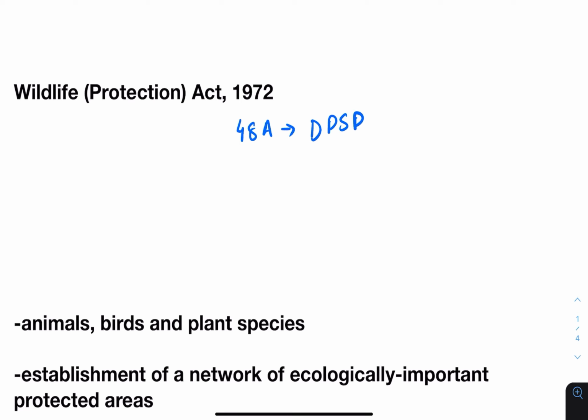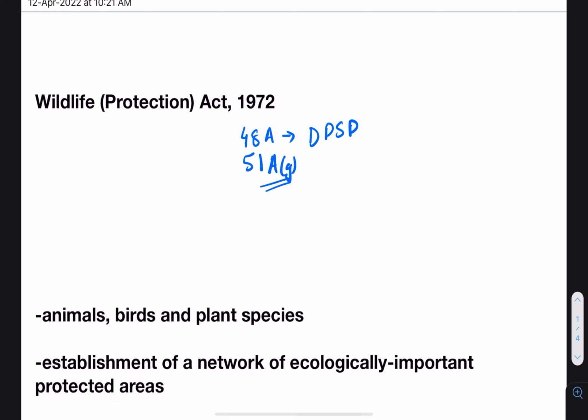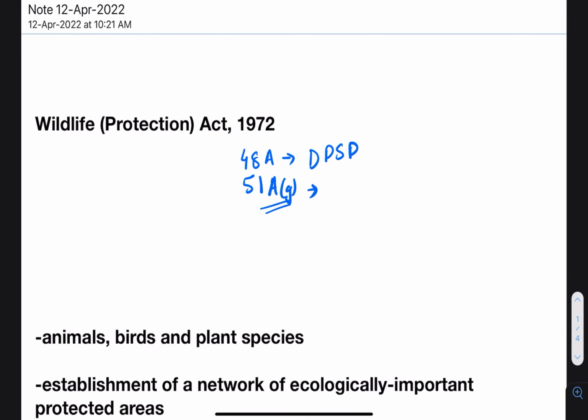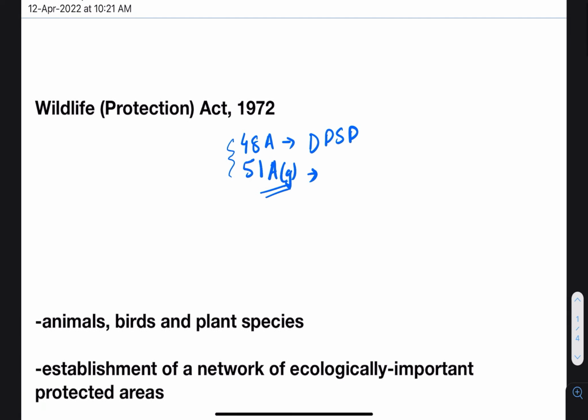While Article 51A(g), under the Fundamental Duties, provides that it shall be the duty of every citizen to protect and improve the natural environment including forests and wildlife. So these are the constitutional provisions for the protection of wildlife.